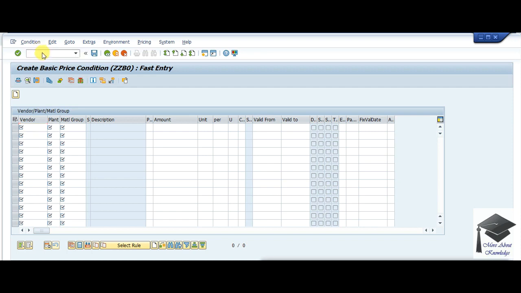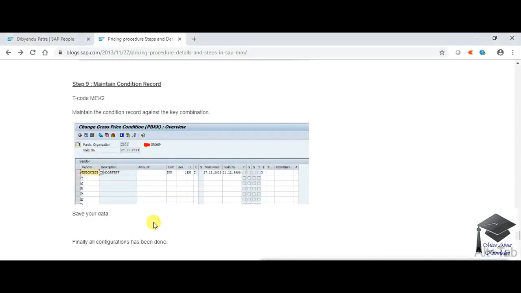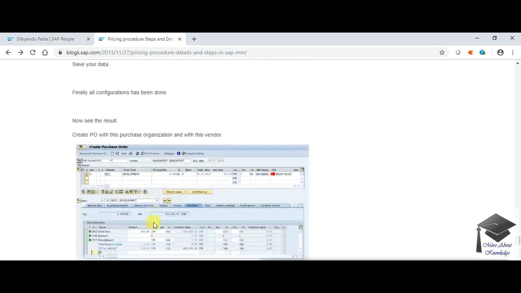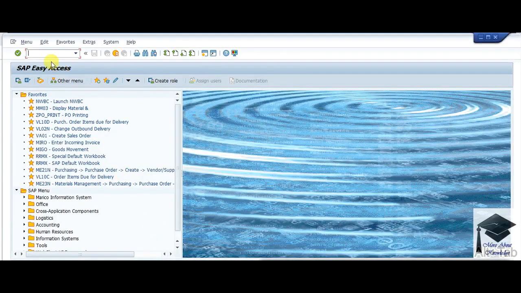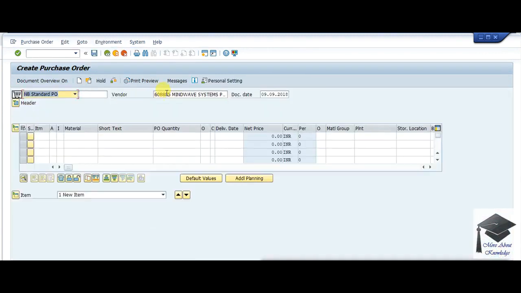Now we'll be creating a purchase order. Let me check if I missed any config. No, that's all, that's done. So now I will create the purchase order. Vendor. Okay, so I don't want to use material. We're just checking whether my pricing procedure is followed or not. And AU, K0R1, will be using AB free.